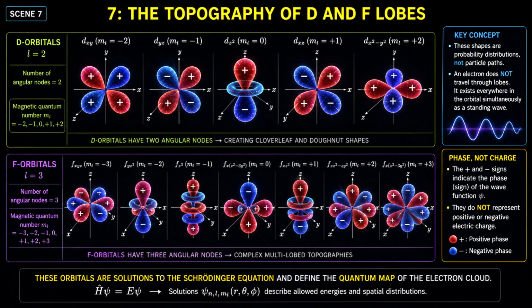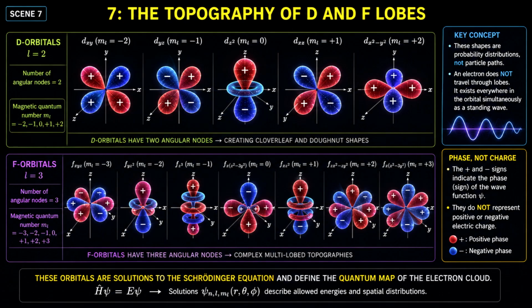It is vital for college students to recognize that these beautiful geometrical patterns are static representations of probability fields. An electron does not travel or flow through these separate lobes over time. Because of momentum uncertainty, the electron simultaneously coexists across the entire delocalized orbital framework as a pure standing wave.